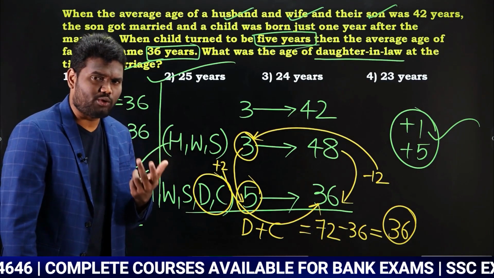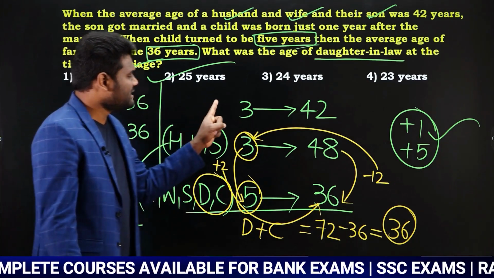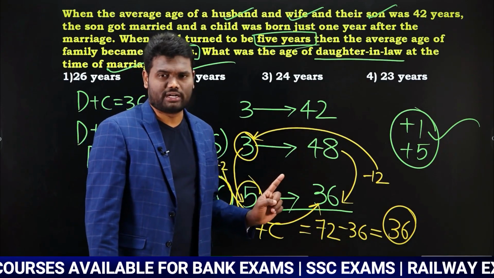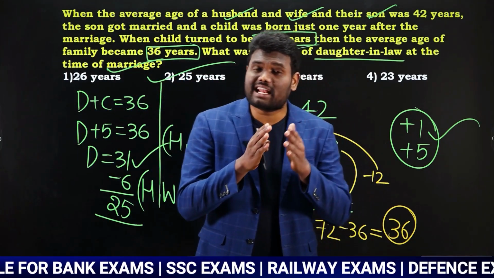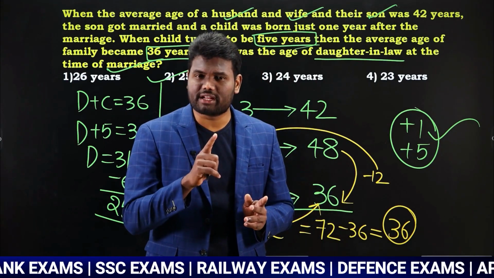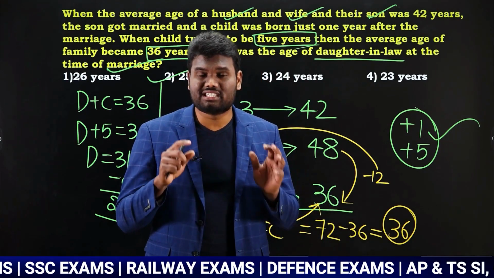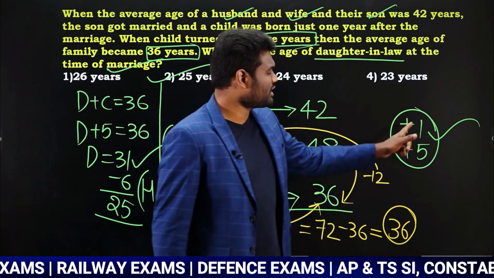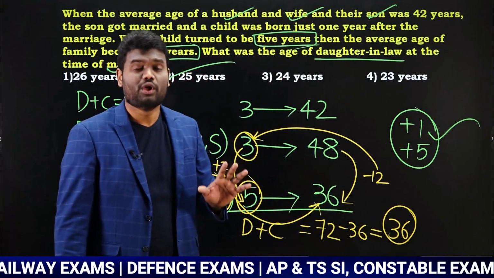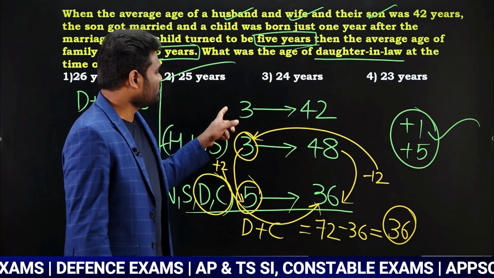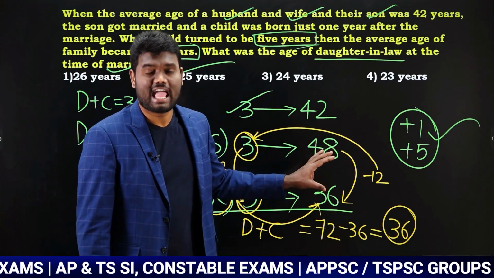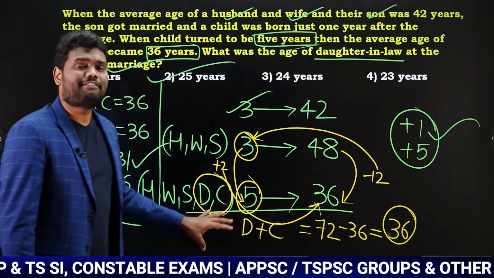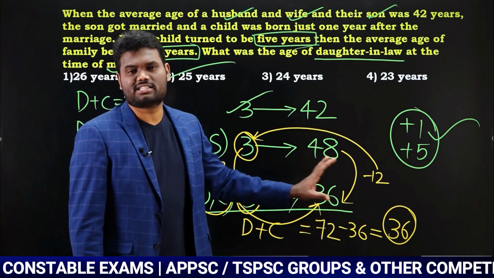I am going to explain one more time. Listen here carefully. The average age of 3 persons is 42 years. These 3 persons are husband, wife, son. Their son got married and after 1 year a child was born, and now the child's age is 5 years, which means a total of 1 plus 5, 6 years completed. As 6 years are completed, the average age of these 3 persons is going to be 42 plus 6, 48 years. And it is said that now all the 5 persons combined together have an average age of 36 years.